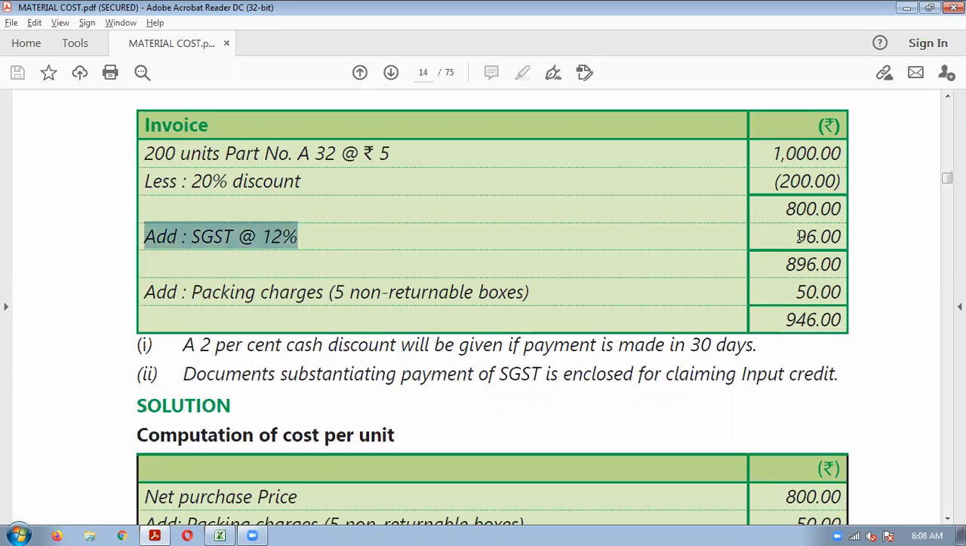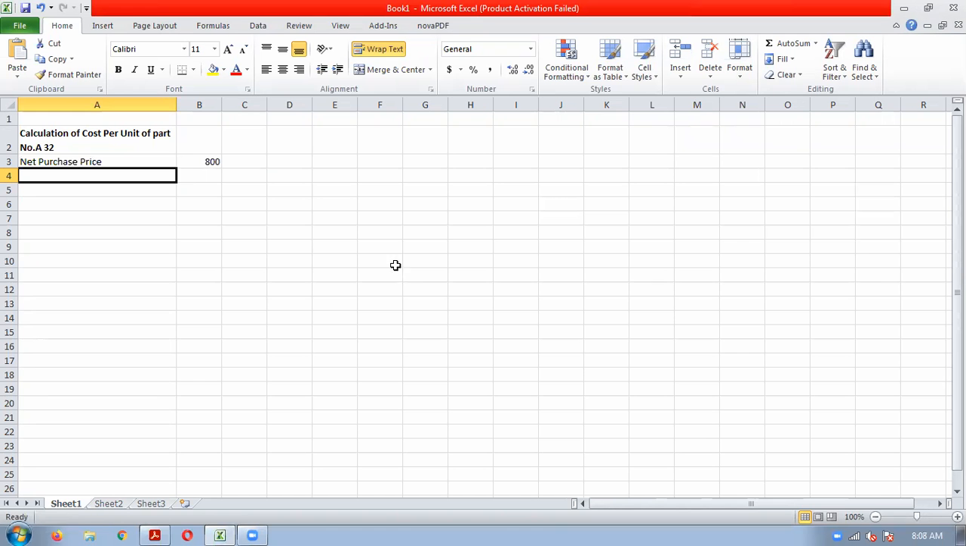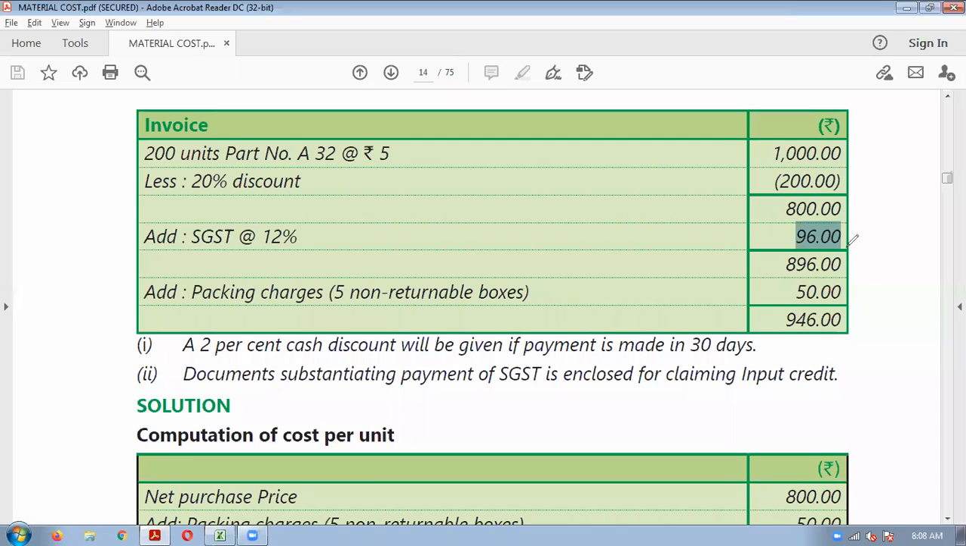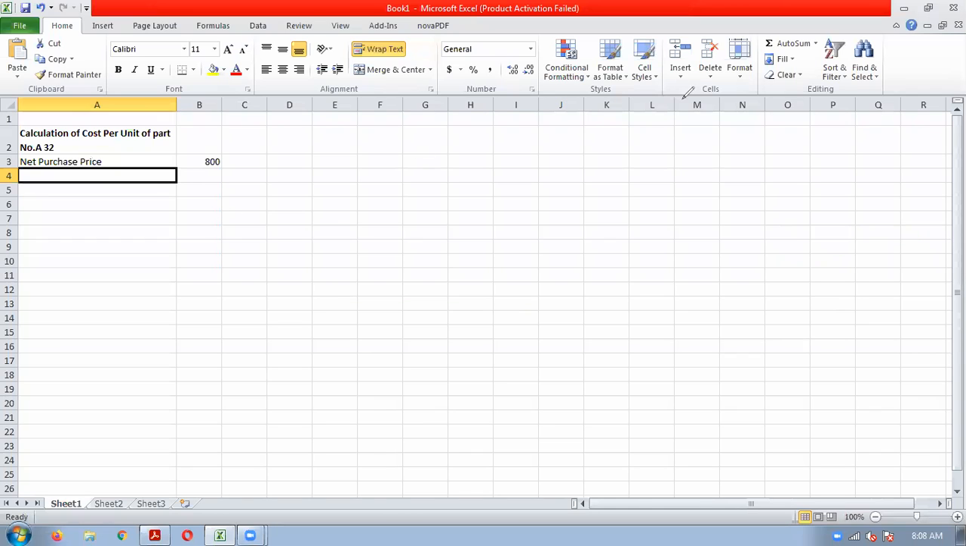GST, whether we have to add it for calculating the cost of material? What will be the treatment of GST? Just now we have seen, no? GST will be ignored for calculating the cost, because we will get the credit for this GST. Non-returnable containers, what do we have to do? We have to add non-returnable containers. How much? 50.